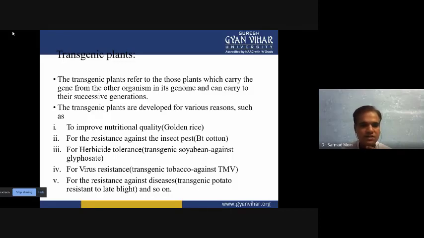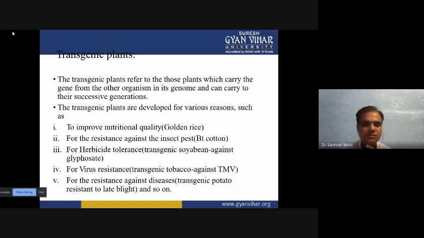The varieties which are herbicide resistant are the only ones able to survive. Other varieties, like weeds and unwanted plants, don't have resistance, can't survive in the field, and will die immediately. Like that, we produced transgenic soybean against glyphosate, and glyphosate is a herbicide. This soybean variety is a herbicide resistant variety.